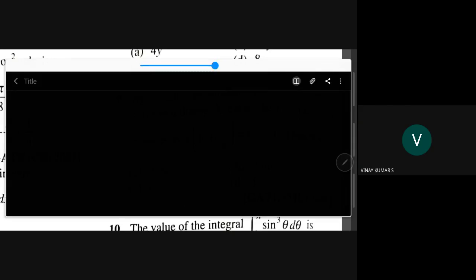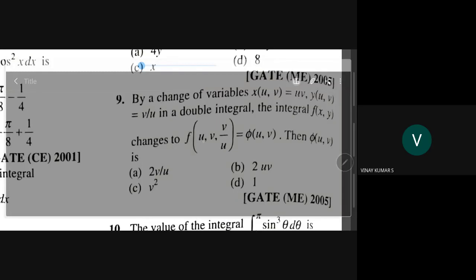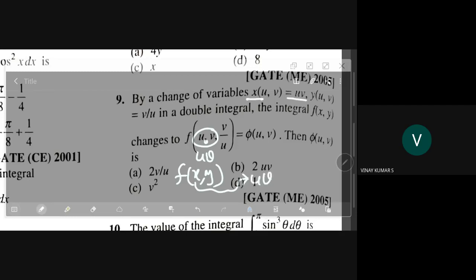Right. See, this is uv. There is no comma in this. So f of x comma y. Your x is uv, that is what he says. X is equal to uv, and your y is v by u. Good. We got that now. Okay, fine. Then you can easily get this.